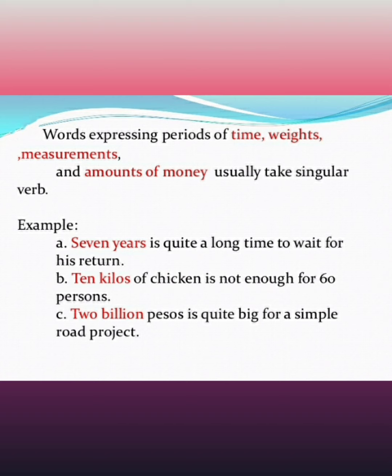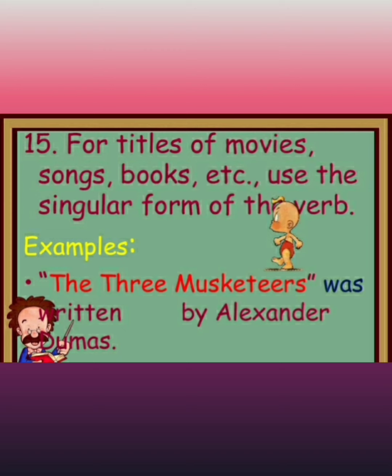Okay, now the next rule. For titles of movies, songs, books, etc., use the singular form of the verb. Okay, for example, The Three Musketeers was written by Alexander Dumas.